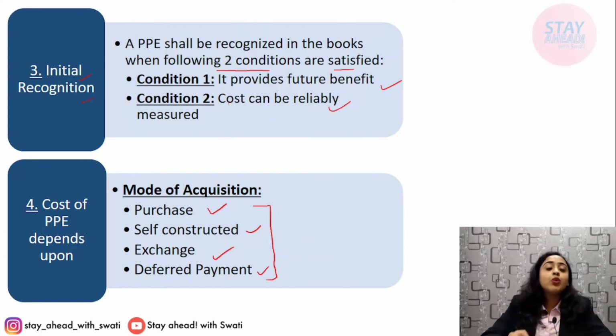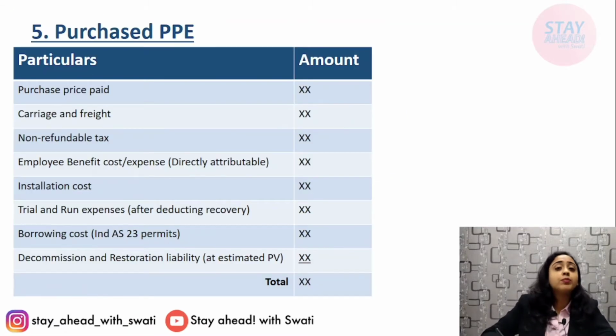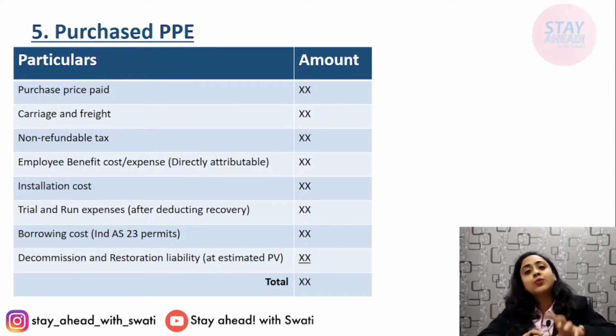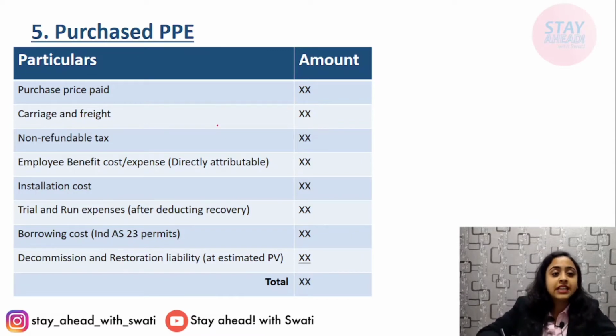Okay, but the modes of acquisition are 4, and the cost depends upon the mode of acquisition. First we'll talk about the purchased PPE. Like in the Ind AS on inventory, where raw material, WIP and finished goods costing had items that will be included in the cost while recording in the books of accounts, similarly here also there are items listed which will be included in the cost if it is purchased PPE, that means property, plant or equipment.